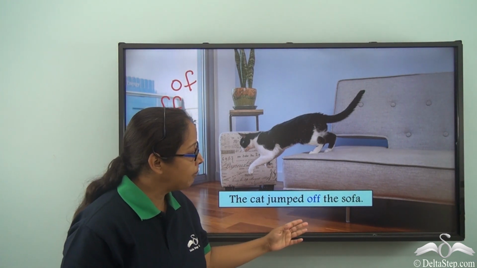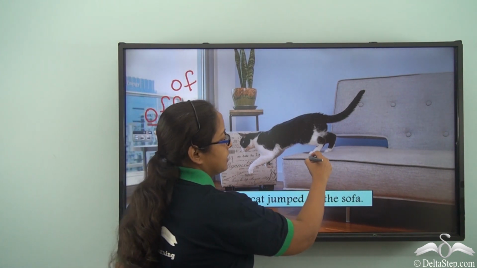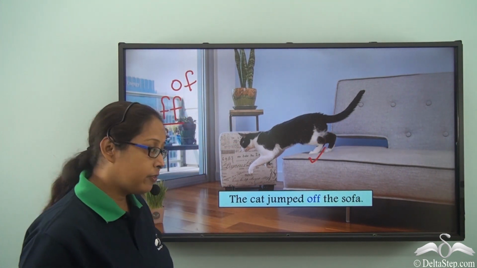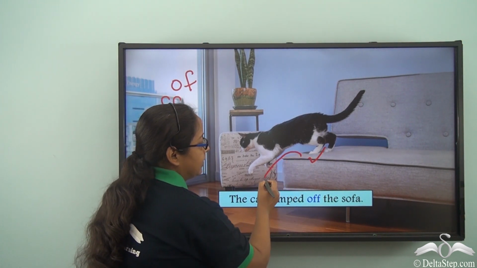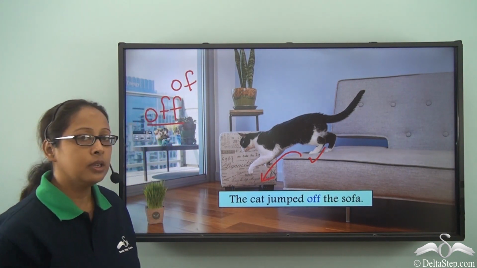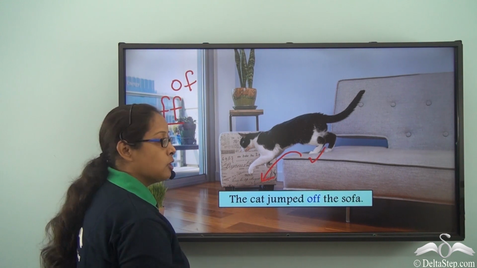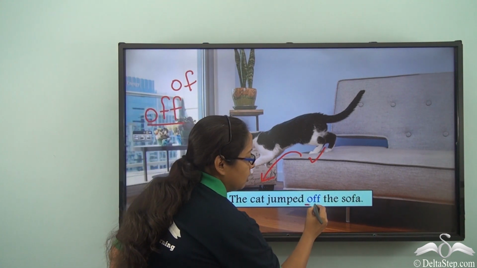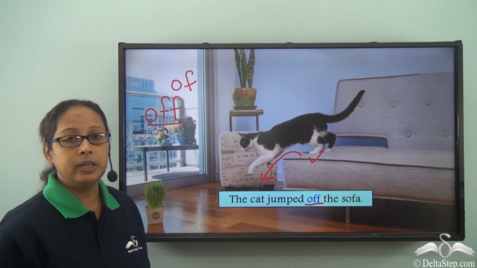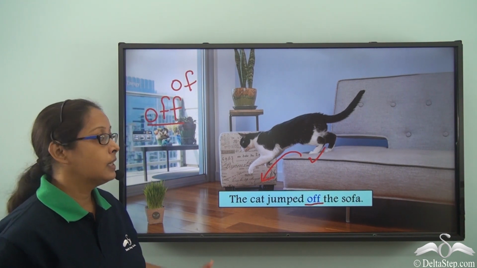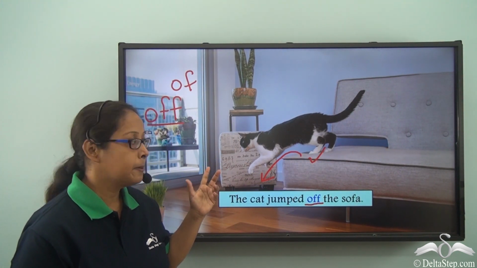The cat jumped off the sofa. Where is the cat? It is here on the sofa. And we can see that the cat is jumping or the cat is moving away. So when we talk about the preposition off, what do we mean? We mean that something is getting separated from something else.